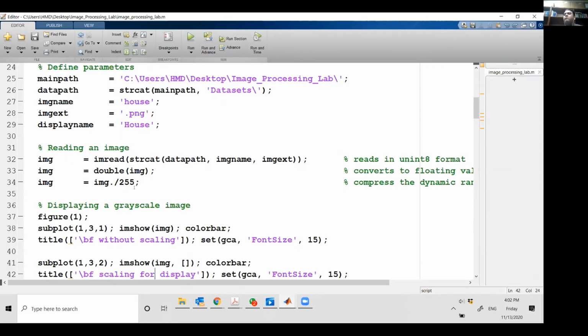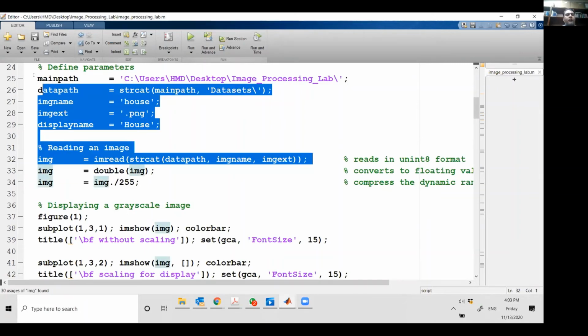And the beauty of MATLAB is that if you know English, you know MATLAB. Because in C++ you have to learn a lot of syntax, like iostream, cout. These are terms that you don't even hear in normal communication. But here you simply say that I want to read an image. The command is imread. Im is for image, read is for reading. You provide it the path. So you gave it the data path, image name .png, because you gave the extension too. It will read that image.